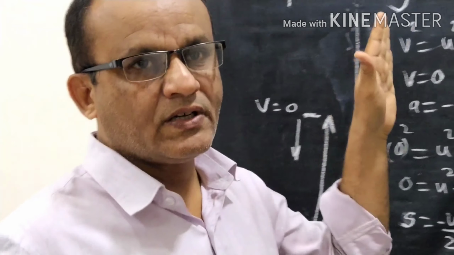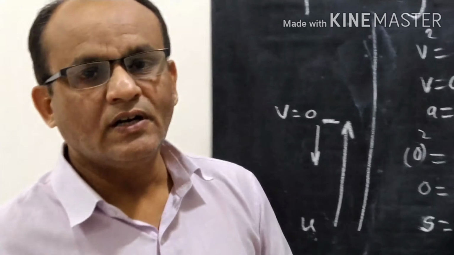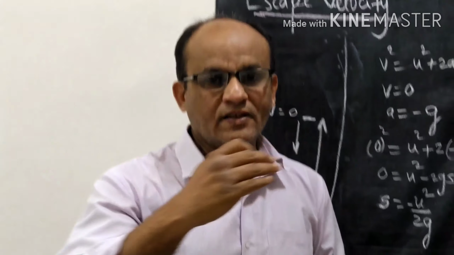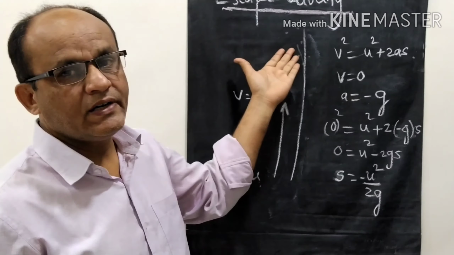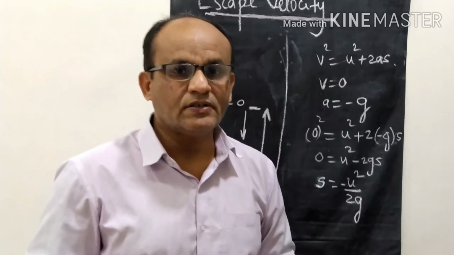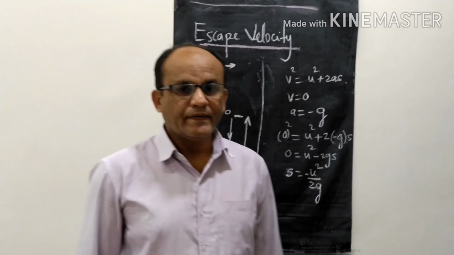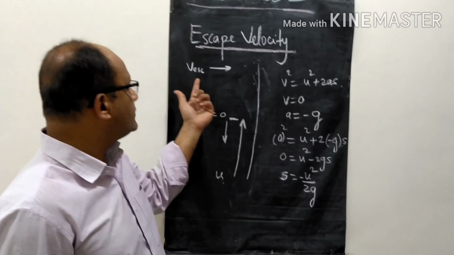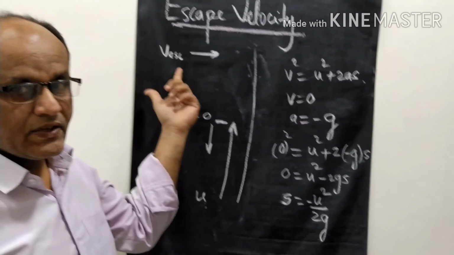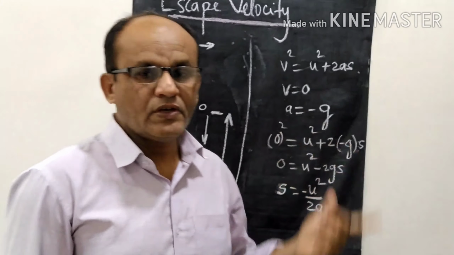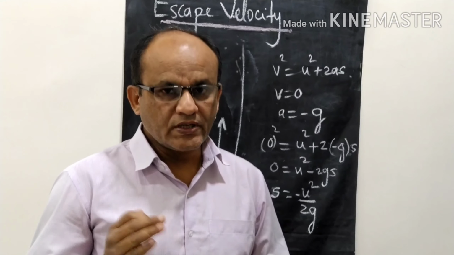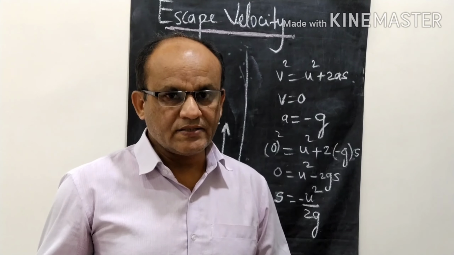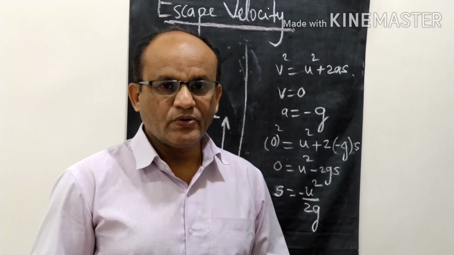The same concept is used for satellites, which cross the limit and move in space. I think you have understood the concept very clearly. By this we have completed the chapter gravitation. Then I will give you the value of escape velocity with the help of the law of conservation of energy. The question answers of this exercise you will write in CW. Okay, thank you.